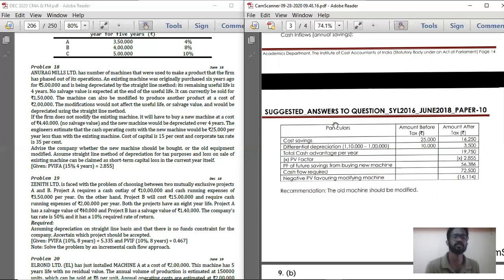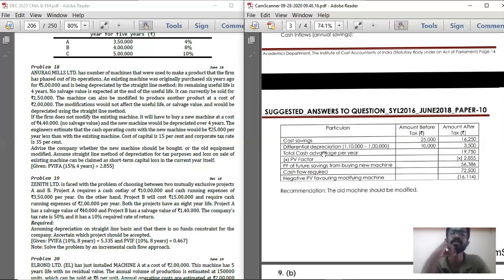How much is the cost you are going to save if you are purchasing new machinery? So that is a cash inflow. You should first take down what all the cash inflows are, then deduct the present value of cash outflow, so you will get the NPV. So first, calculate the cash inflows. Here you are going to get cost savings of 25,000 rupees if you are installing new machinery. So below small a, cost savings, in the amount column record 25,000.